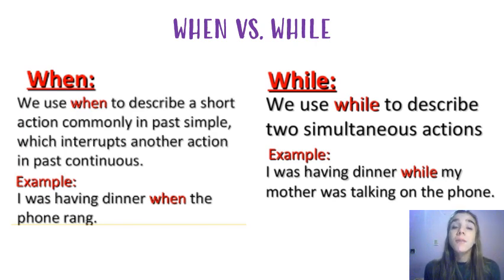Okay? And finally, let's see the use of while, the new topic. We use while to describe two simultaneous actions, dos acciones que ocurrían en simultáneo, dos acciones que ocurrían al mismo tiempo en el pasado. I was having dinner while my mother was talking on the phone. Yo estaba cenando mientras mi mamá estaba hablando por teléfono.